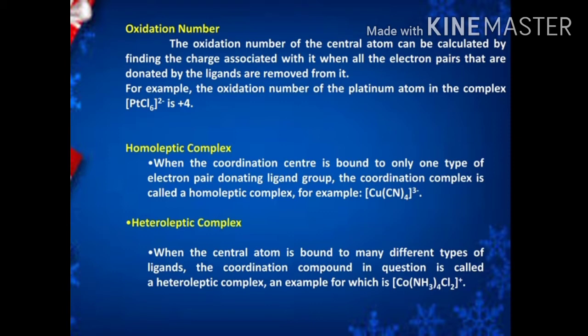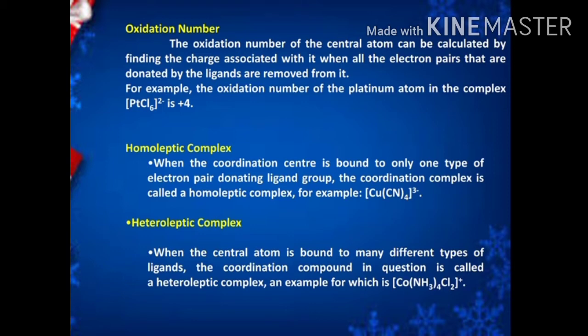For example, [Cu(CN)4]3-. Here the central metal atom is Cu, the ligand is CN, and the coordination number is 4 because 4 CN groups are linked with the central atom Cu. Only one type of ligand is present. Therefore, homoleptic complex. And the coordination sphere is carrying a negative charge, so that is an anionic complex.